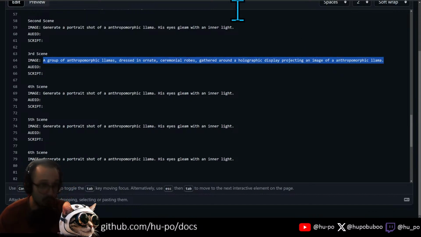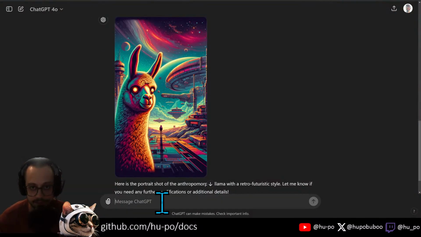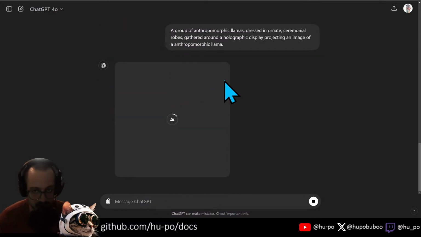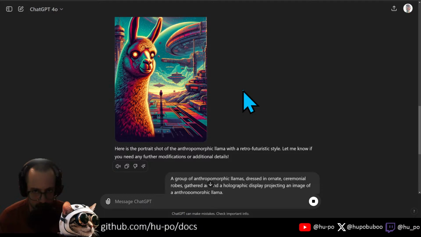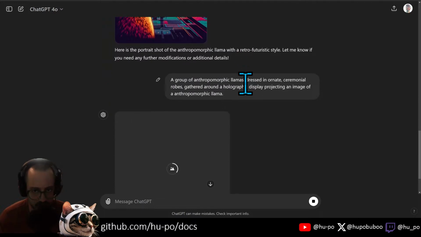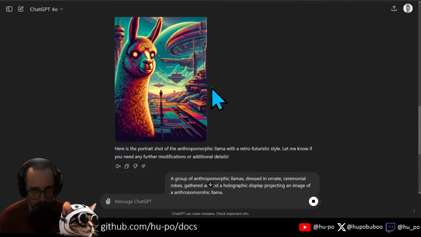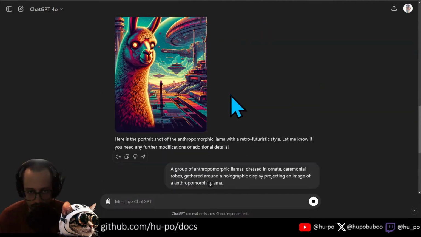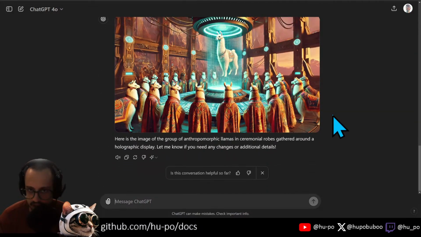Keyword anthropomorphic. Let's do that. Now, I think the real pros don't use GPT for image generation. They use Midjourney. I think Midjourney, if you're an expert, probably gives you better quality, but I don't think it necessarily matters for this case.